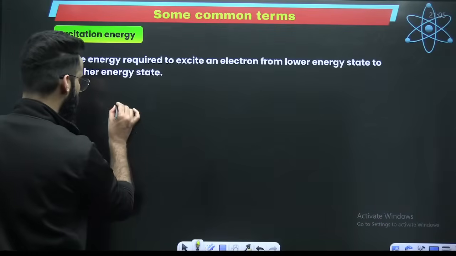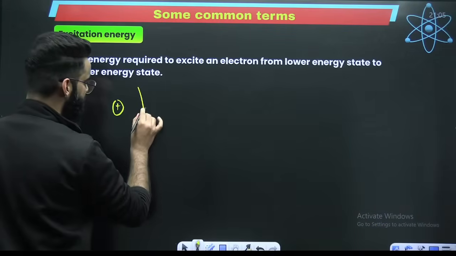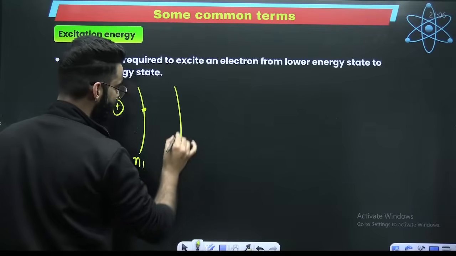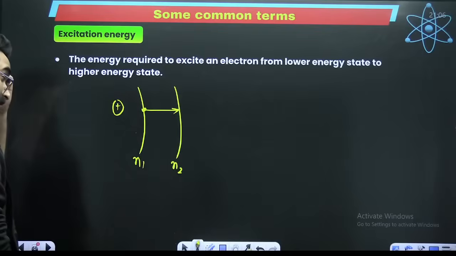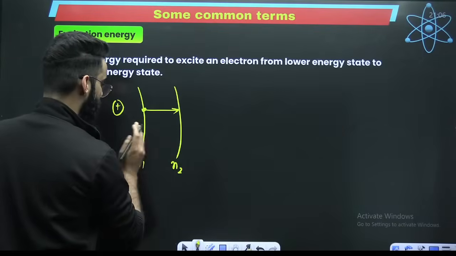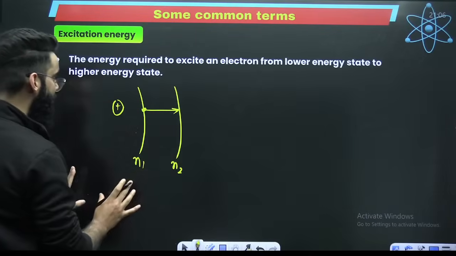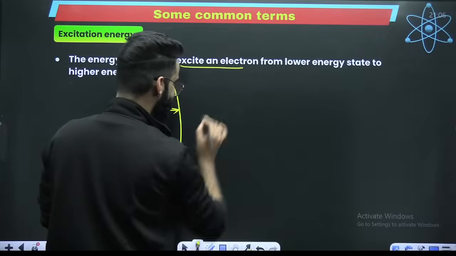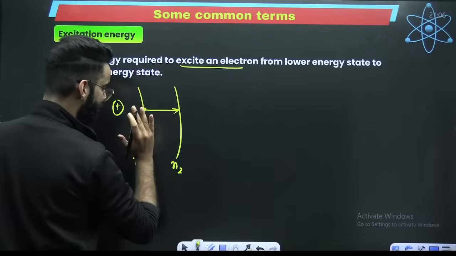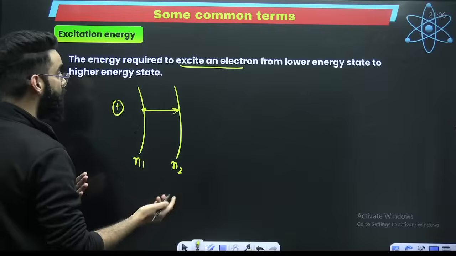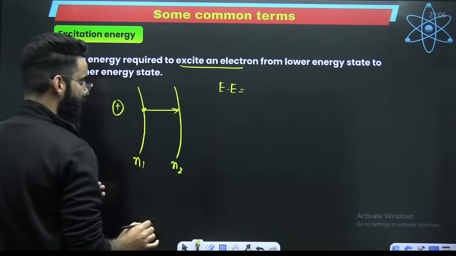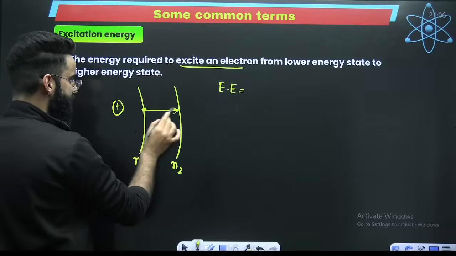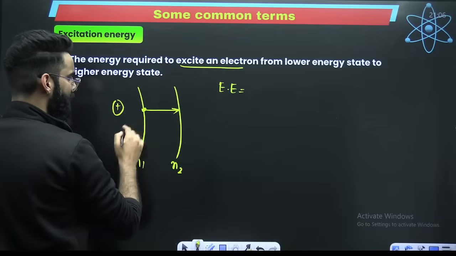Say, for example, this is the nucleus. The electron is present in shell number n1 and it has to go from n1 to n2. From n1 to n2, lower energy state to higher energy state, energy is required. The energy which is required to excite the electron from lower energy state to higher energy state is what you call excitation energy.